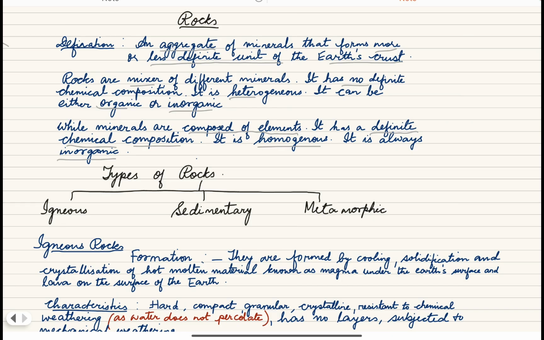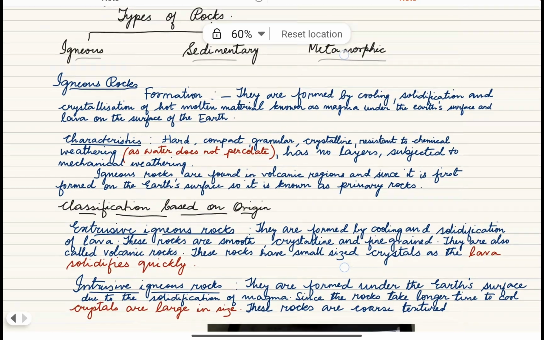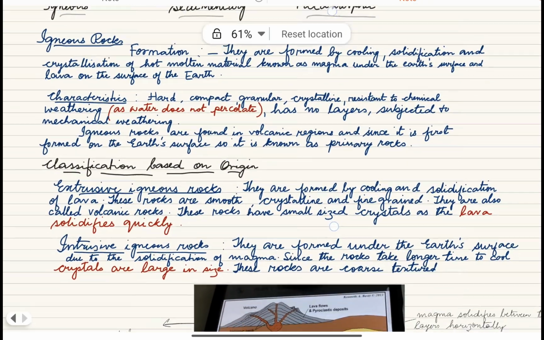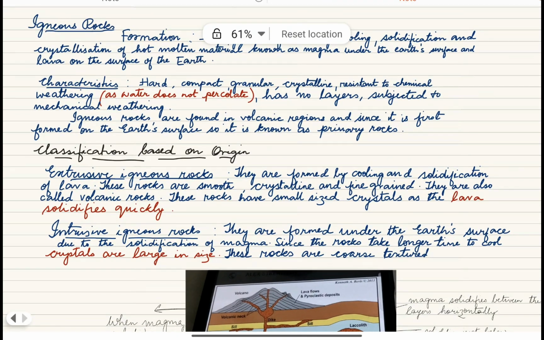There are three types of rocks: igneous, sedimentary, metamorphic. Let me first do today with you igneous rocks. Now, igneous rock, how is it formed? They are formed by cooling, solidification and crystallization of hot molten material known as magma under the earth's surface and lava on the earth's surface.